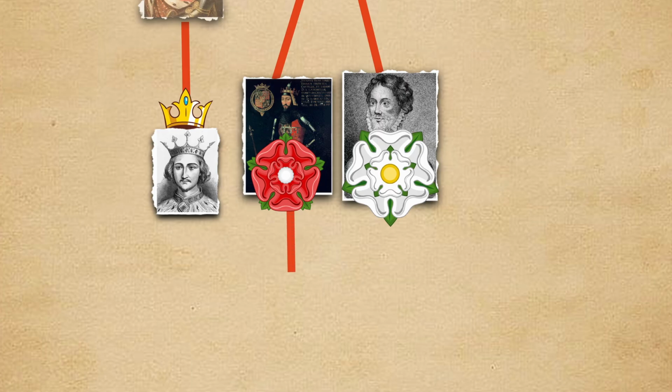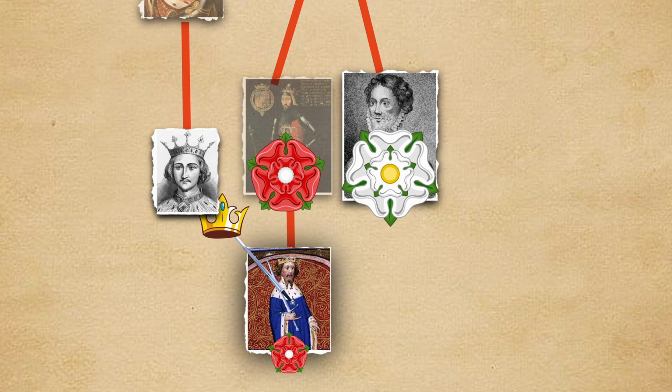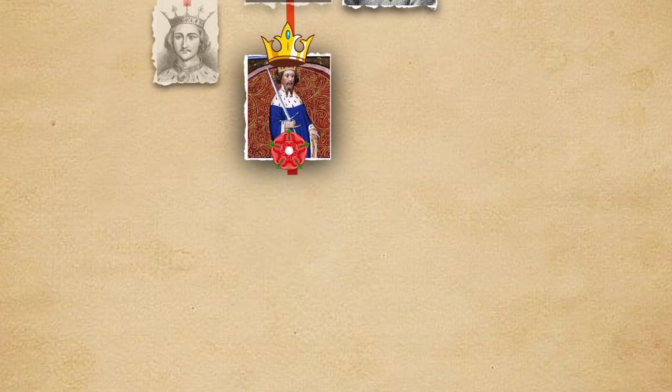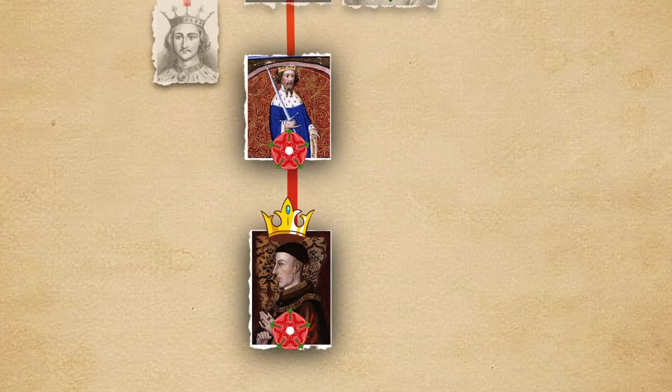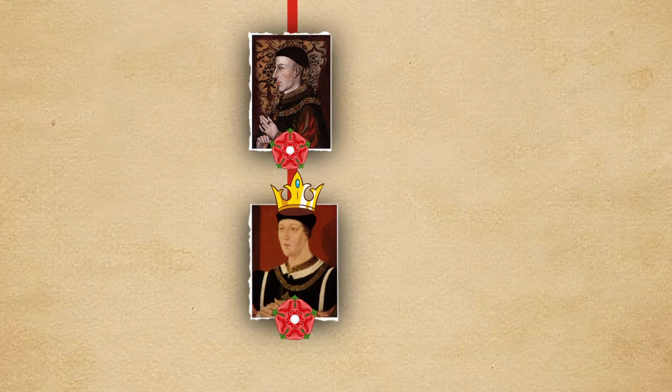Henry IV of England, the son of John of Gaunt, seized power while Richard was away. Richard later died in captivity, beginning the rule of the House of Lancaster. Henry IV's line continued through Henry V of England and then to Henry VI of England. But Henry VI was weak and unstable.